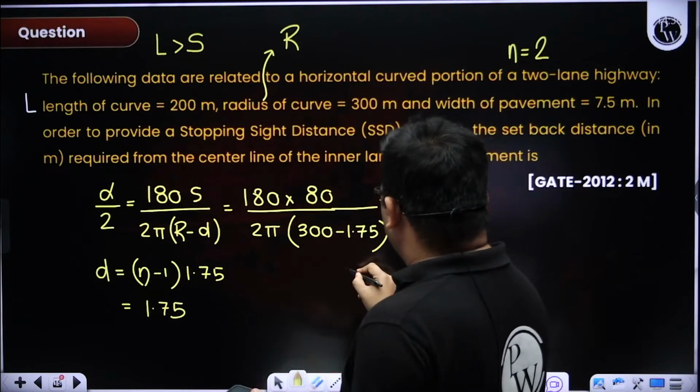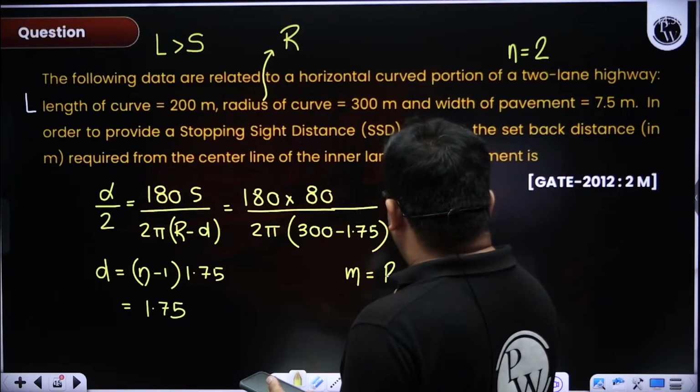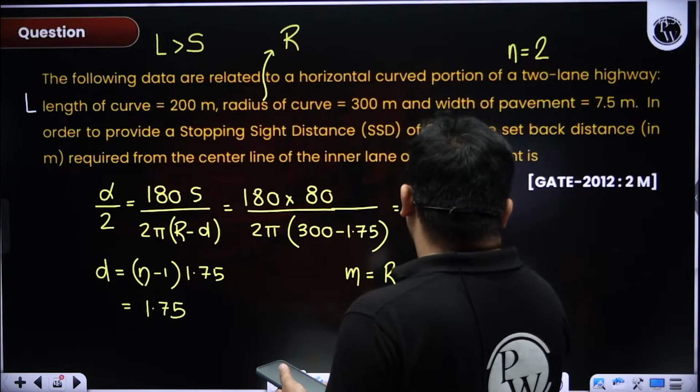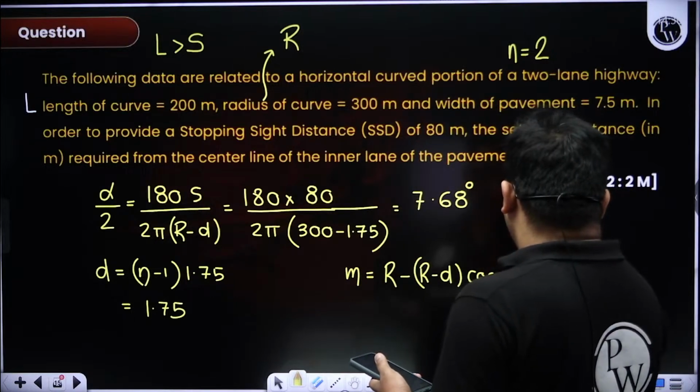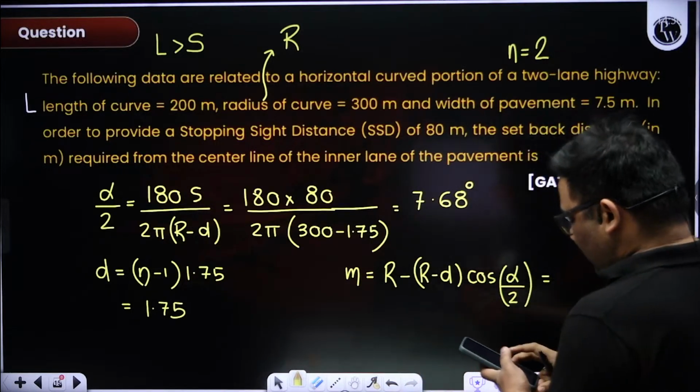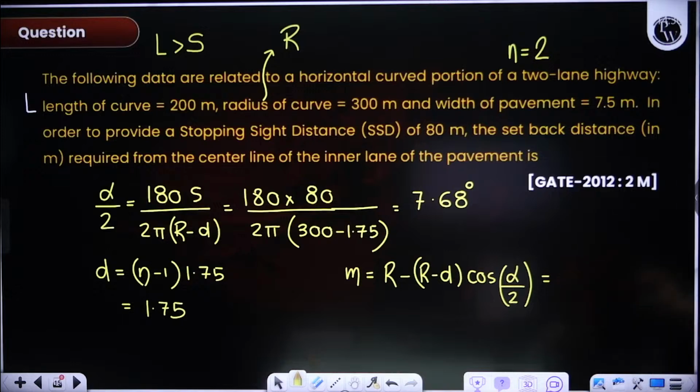Now see, the setback distance which we calculate will be (R minus d) cos alpha by 2. So if I take the cos of this, it's a very less value actually.